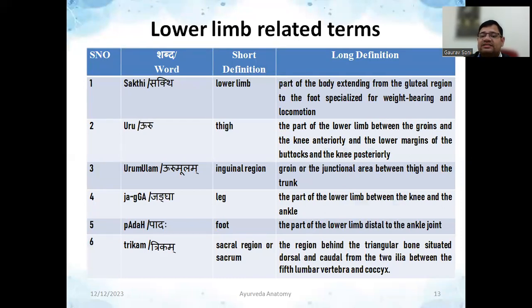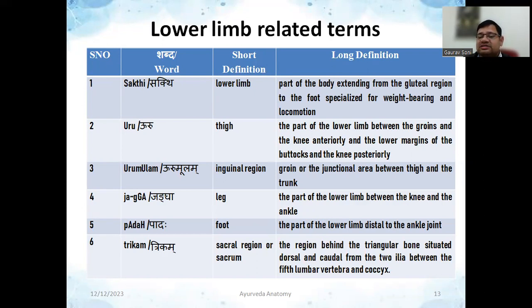This is called for leg region. Leg is lower to or distal to the knee joint. The part of lower limb between knee and ankle is called leg or jangha. Remember, jangha is leg. Then there is the word pada. Pada is for foot. The part of lower limb distal to the ankle joint will be called pada.